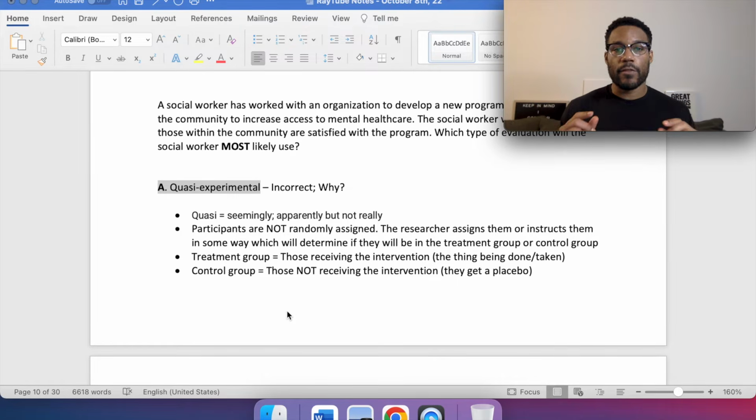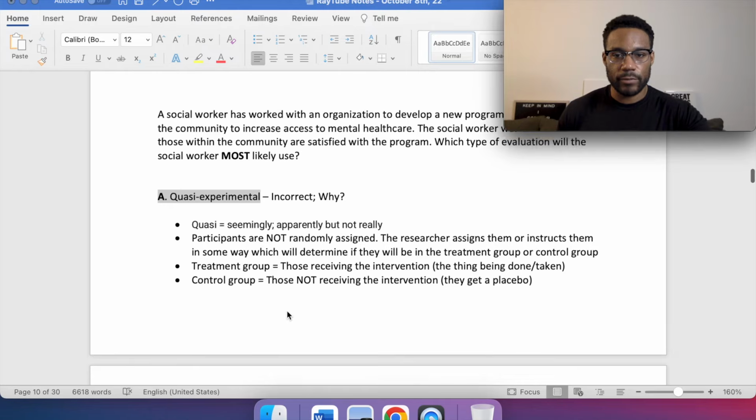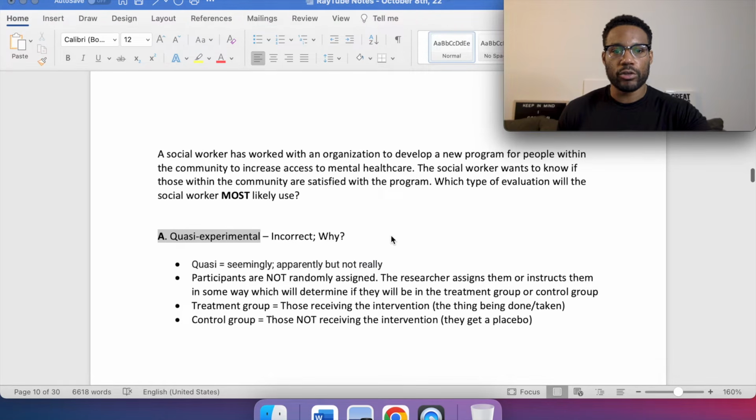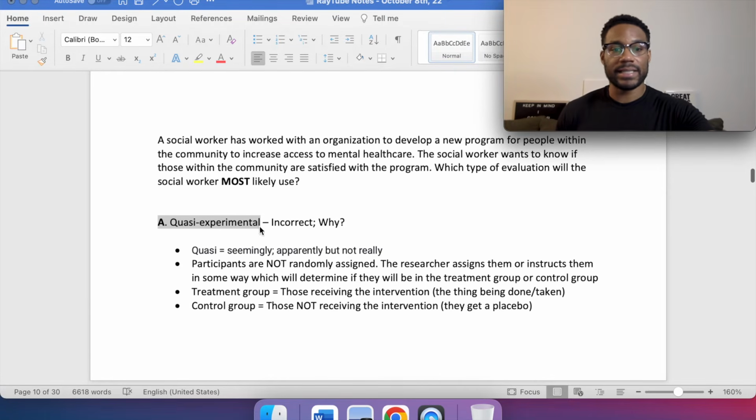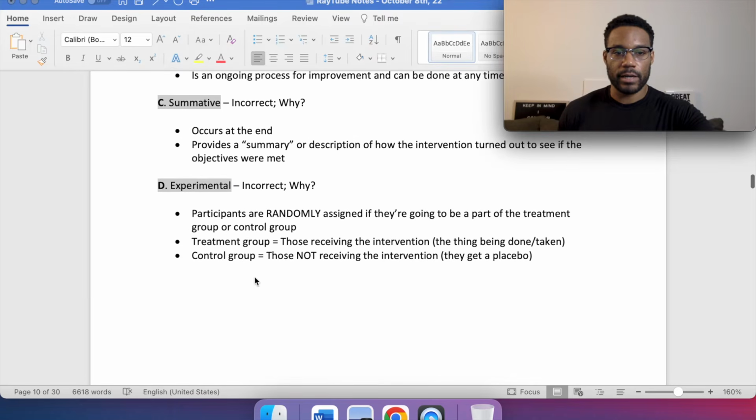But nonetheless, those two are not the correct answer, because with this question, a social worker has worked with an organization to develop a new program for people within the community to increase access to mental health care. The social worker wants to know if those within the community are satisfied with the program. This program that we introduced, are the people satisfied with it? Which type of evaluation will the social worker most likely use? So this isn't an experiment that we want to do. That's why these two are out.